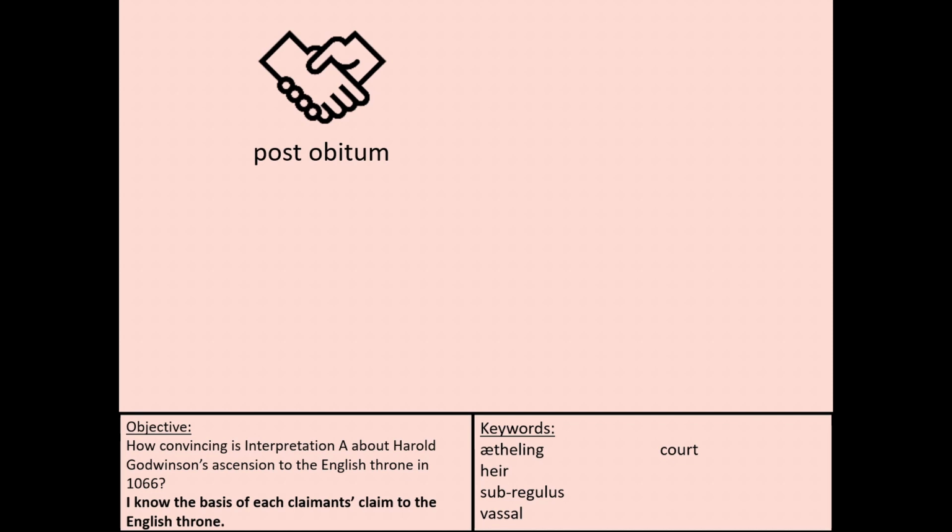Very simply, the existing king promises the throne to somebody else and says, when I die, you will take the throne. Now, within that, you can also have what's called a novissima verba claim. This is still a post-obitum claim, but novissima verba means last words. So it will be one of the last things that the initial king says before they die.